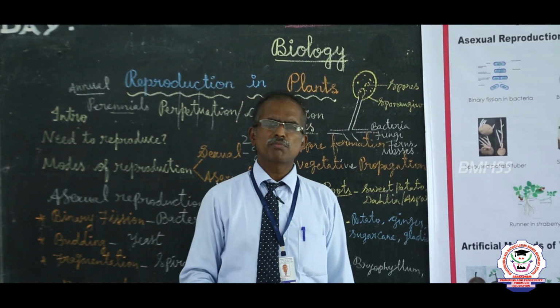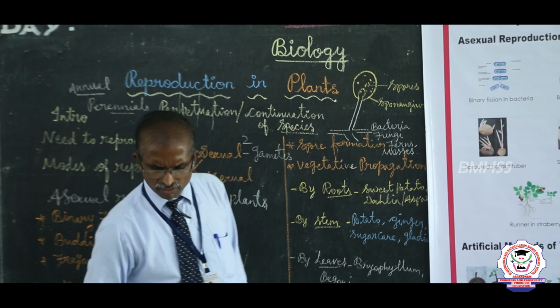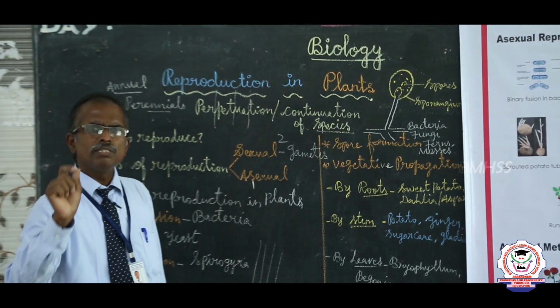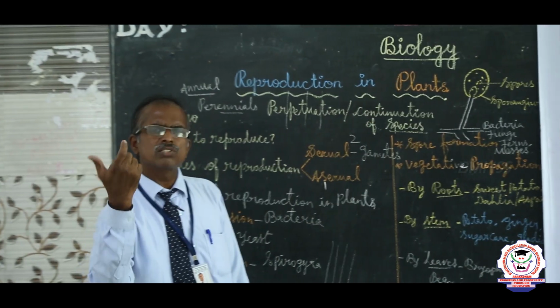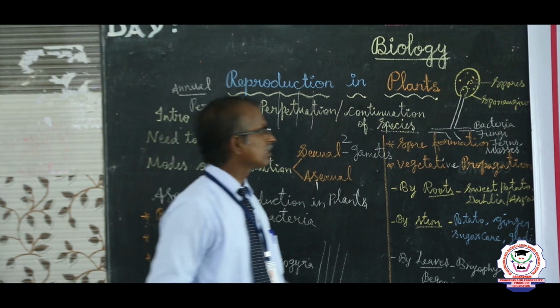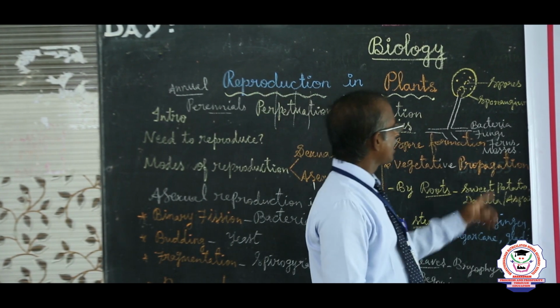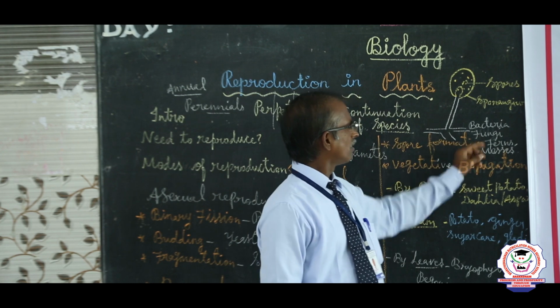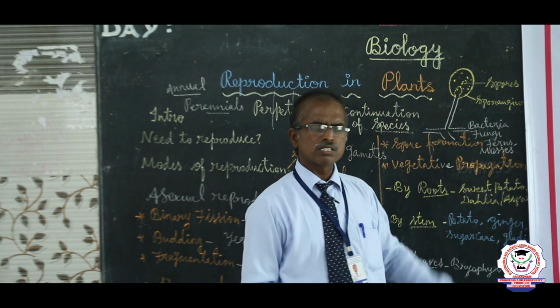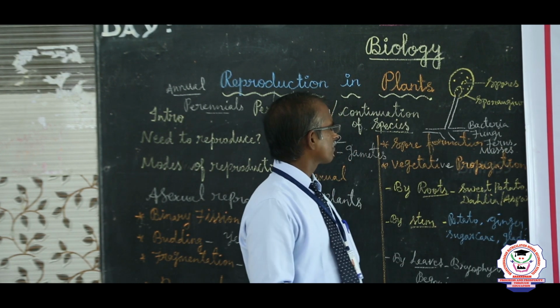Some of the non-flowering plants. What is meant by non-flowering? Plants that do not bear any flower or seed. Such plants are called non-flowering plants, namely bacteria, fungi, ferns and mosses. These are the non-flowering ones.